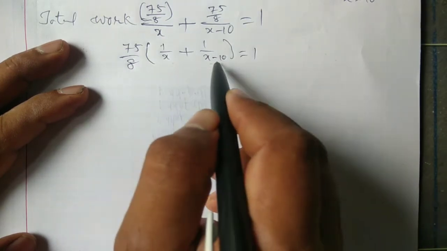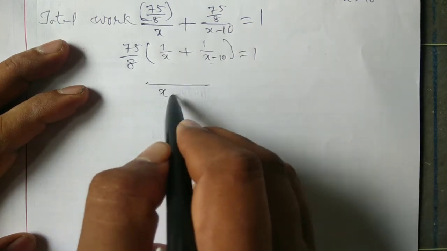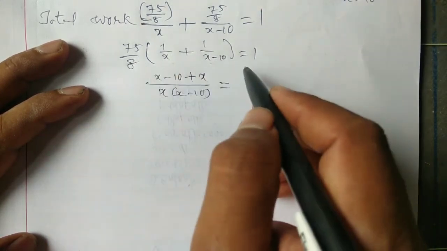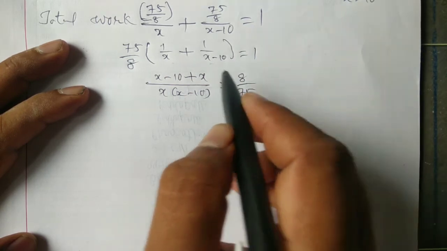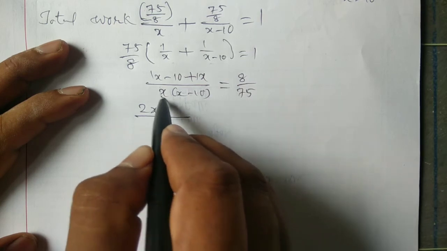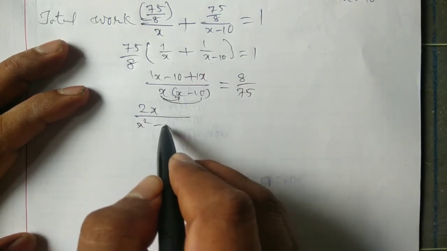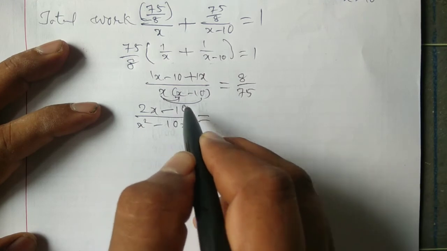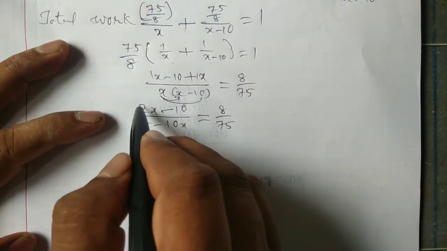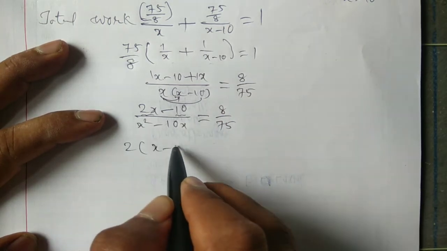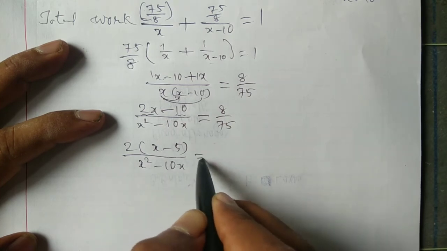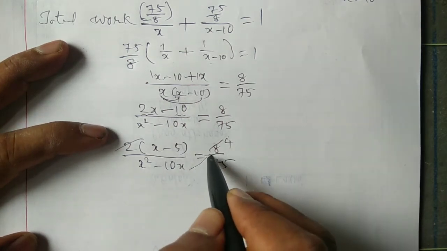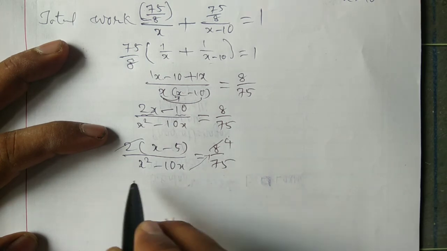Take the LCM of the denominators x and x minus 10. So LCM is x into x minus 10, and x minus 10 plus x is equal to, we write the reciprocal, 8 by 75. 2x minus 10 by x square minus 10x is equal to 8 by 75. 2 is common for these two terms: 2 into x minus 5 by x square minus 10x is equal to 8 by 75. So cross multiply.